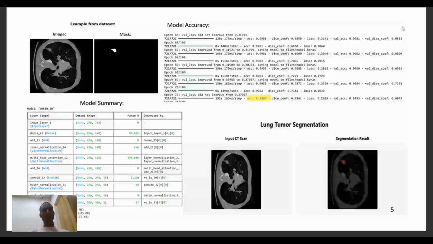This is a model summary of our model, and the accuracy we got for around 3000 images. We got 99.8 accuracy. This is an input image. This is the output image. We segment the tumor, and here it appears.